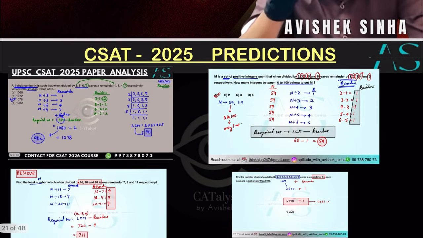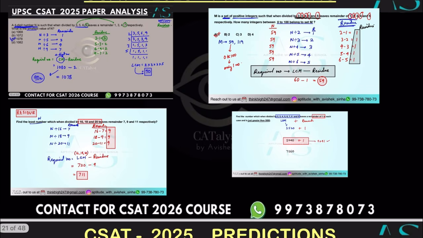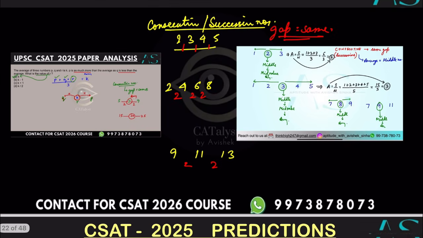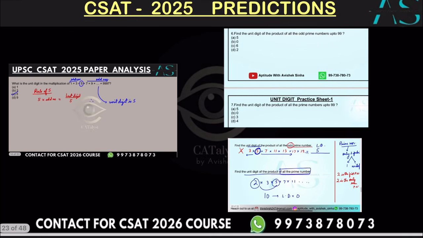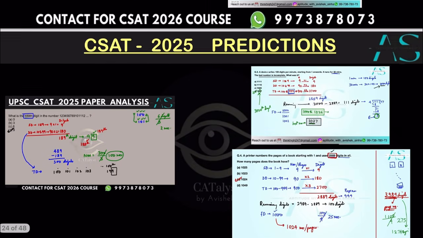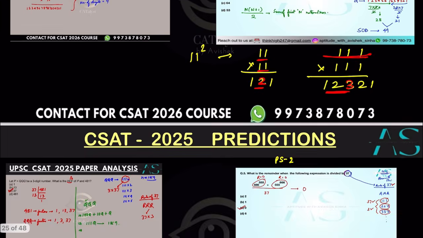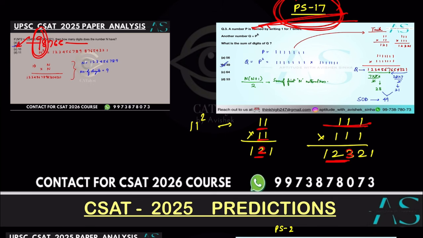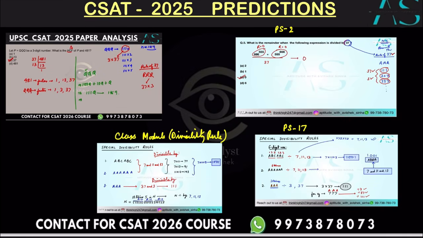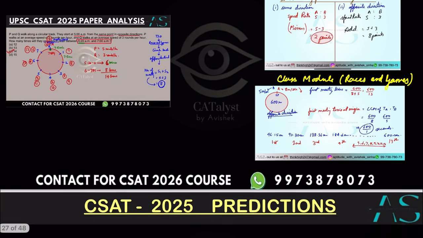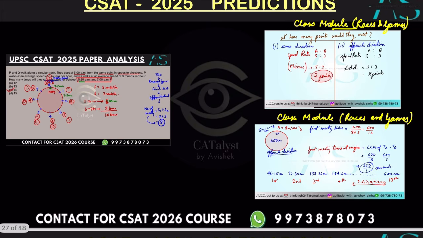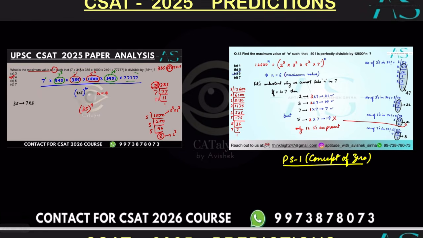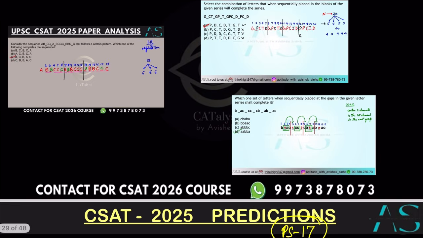Then here we have for 2025 question based on the concept of residue, very interesting concept of HCF and LCM. Number system question based on prime numbers, average, unit digit multiplication, again counting digit based problem, question based on basic format of number system, and the number system based question based on the rule of triple R, and a special divisibility rule based question, time speed circular track based questions, question based on number of zeros, highest power of any value, then alphabet series.